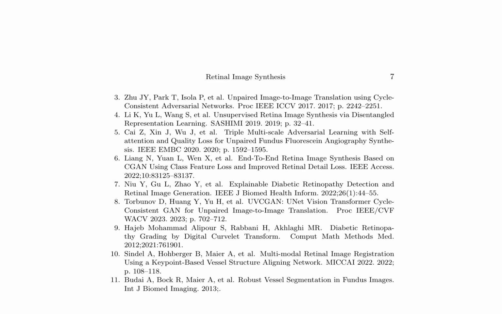Retinal image synthesis has been a crucial task in the medical imaging domain, with various approaches proposed to tackle this challenge. The existing literature highlights the importance of unpaired image-to-image translation, disentangled representation learning, and adversarial learning for synthesizing high-quality retinal images. For instance, Zhu et al. introduced cycle-consistent adversarial networks, CycleGAN, for unpaired image-to-image translation, achieving impressive results in the field.